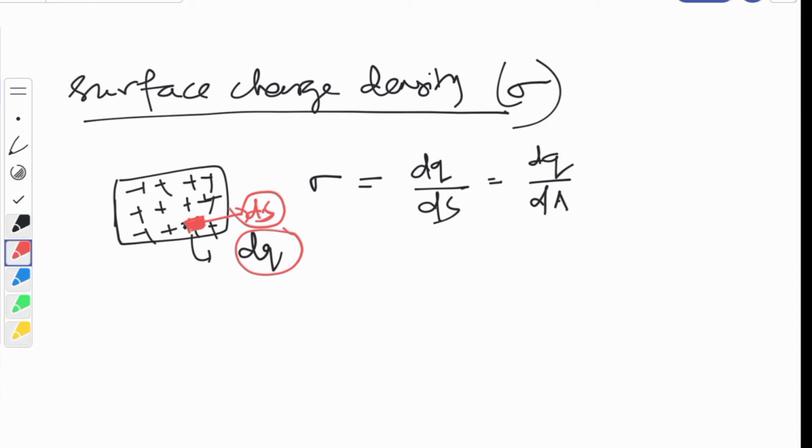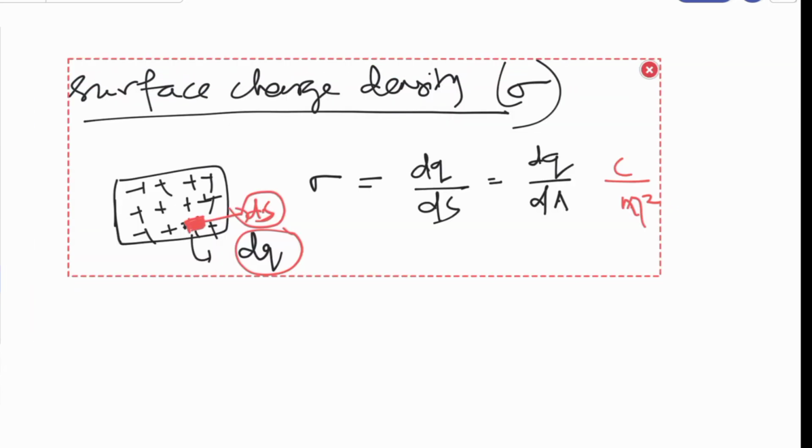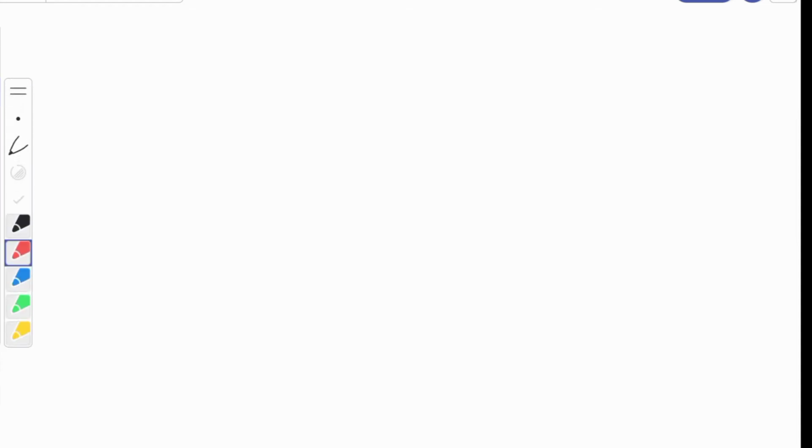So what is the unit? It will be coulomb per meter square. Clear? What is surface charge density? Then we will see what is volume charge density, children. What is volume charge density?